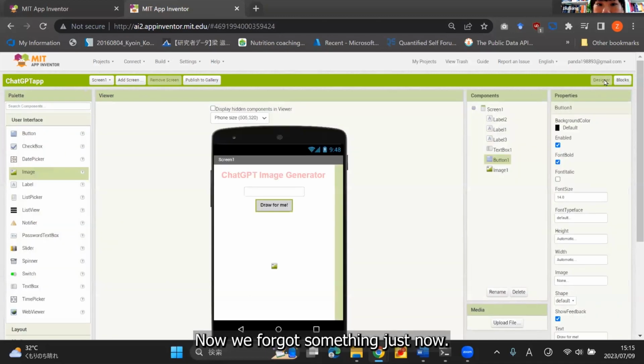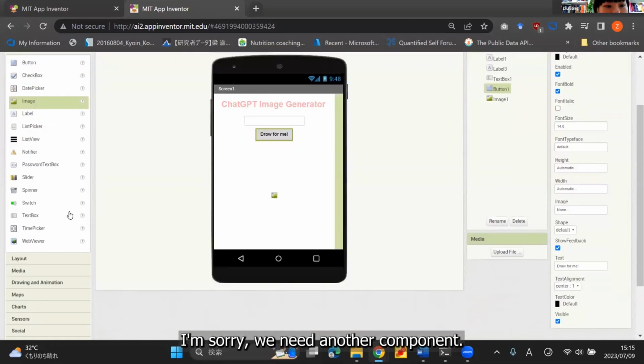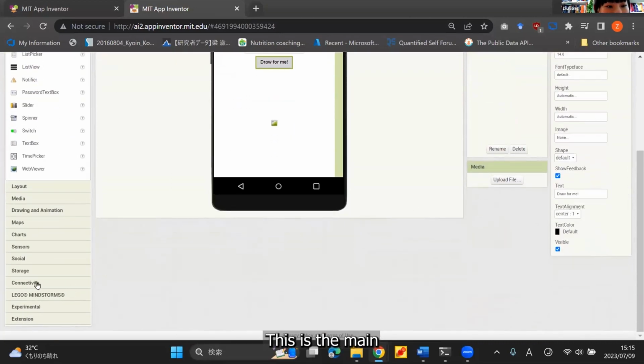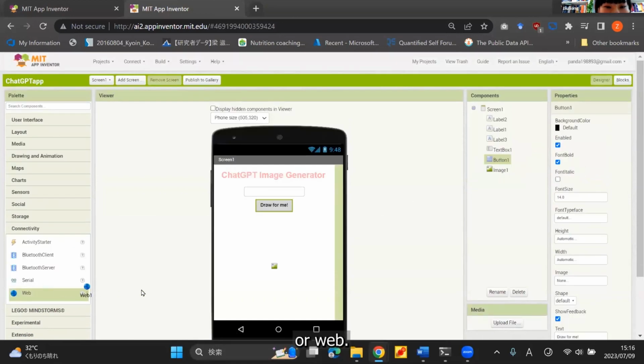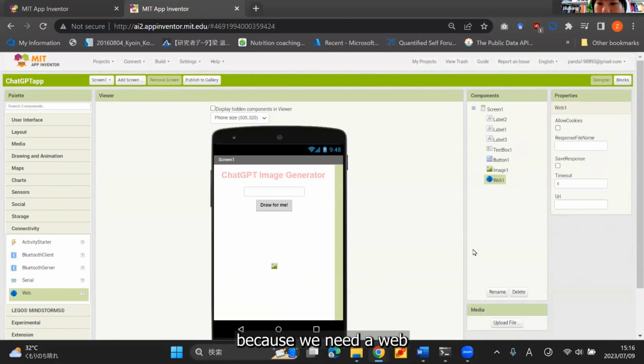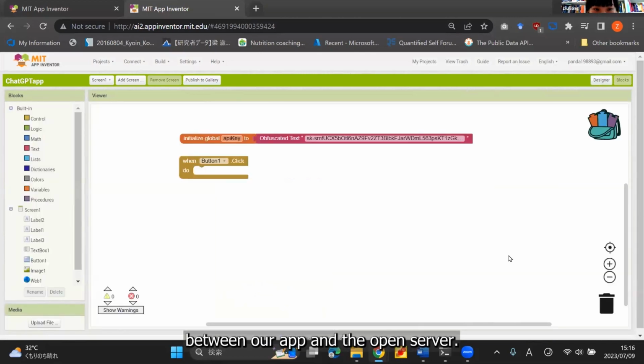Oh, we forgot something just now, I'm sorry. We need another component. This is an invisible component. It's somewhere in connectivity, web. So we need a web component here, because we need a web component that allows us to make communication between our app and the OpenAI server.